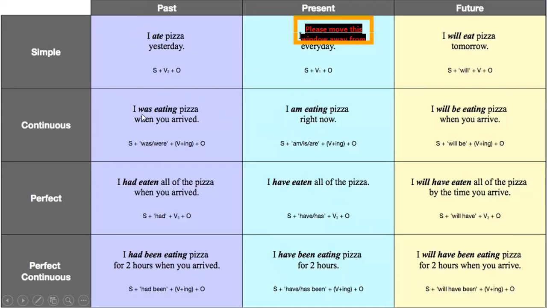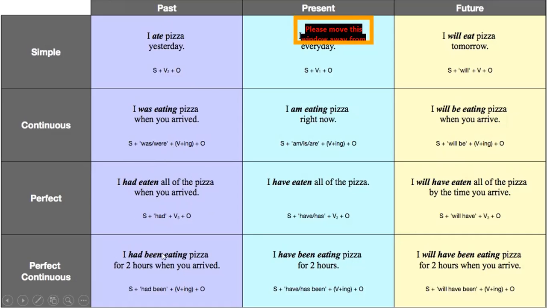Now in the past continuous, I was eating pizza when you arrived. Now I am the subject. Was and were are my helping verbs. Eating, the first form of the verb with an ing, and my object remains pizza, same. Now the past perfect tense, I had eaten all the pizza when you arrived. So now again the subject is the same, I, and had eaten, that is had with the third form of the verb. And then we use the object, that is the same.